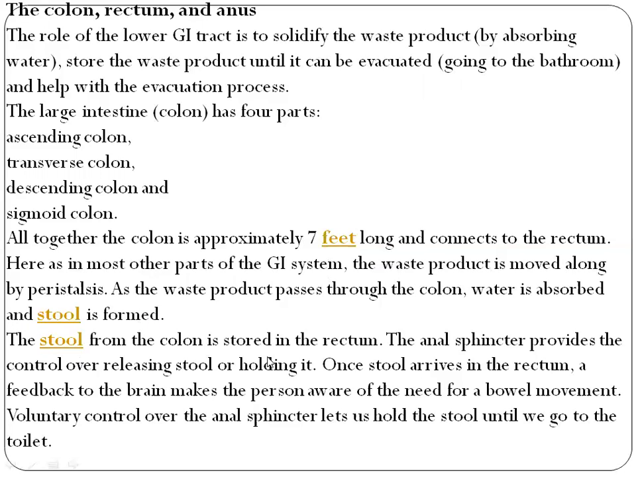The stool from the colon is stored in the rectum. The anal sphincter provides the control over releasing stool or holding it. Once the stool arrives in the rectum, a feedback to the brain makes the person aware of the need for a bowel movement. Voluntary control over the anal sphincter lets us hold the stool until we go to the toilet.